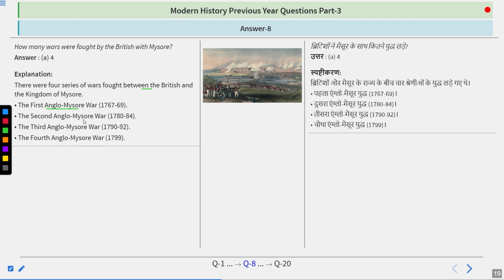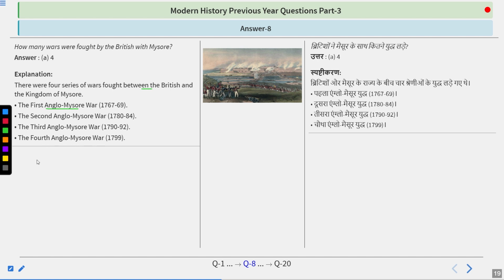The first war was comparatively won by Hyder Ali, and the second war was a kind of a draw because Hyder Ali died and the Marathas were in favor of the British during this time, and Tipu Sultan was handed the leadership of Mysore, but this was a draw. In the Third Anglo-Mysore War, the Treaty of Srirangpattam was signed, in which a lot of things had to be handed over to the British by Tipu Sultan.